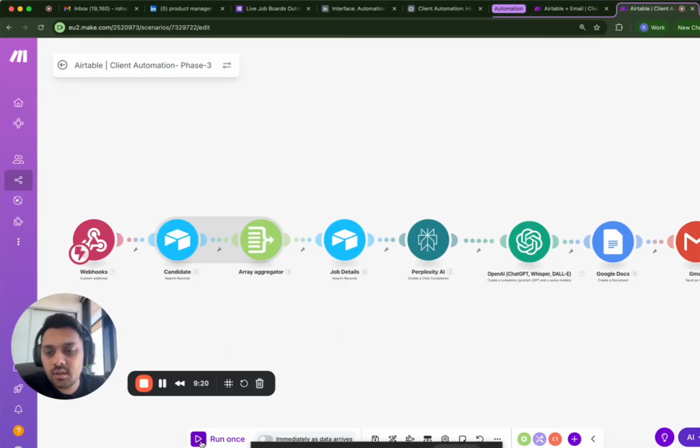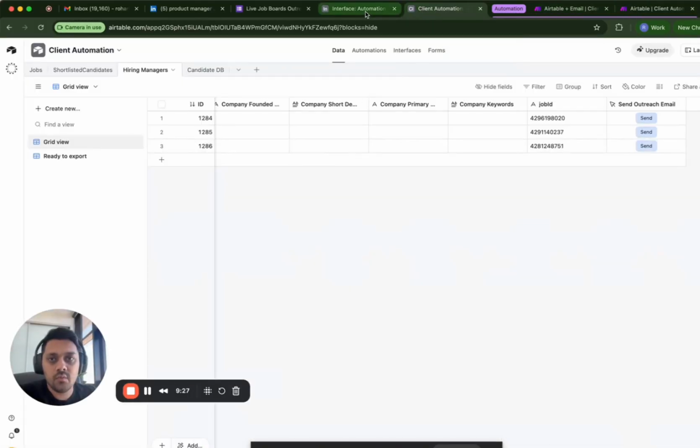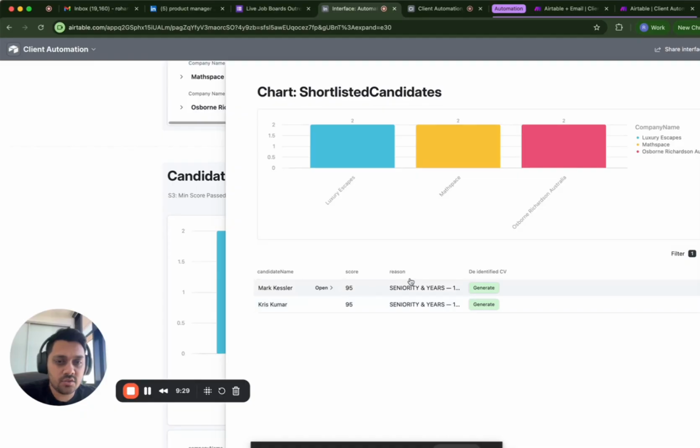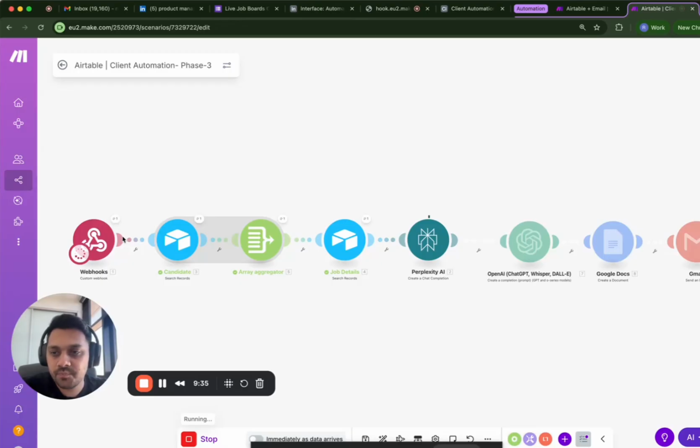I'll quickly activate this automation, which triggers our portfolio generation. Now we come back. So they wanted the details of Mark. I'll click generate. All right, it says accepted. Let's see what's happening in our backend. So it's taking the candidate. It's taken in the job research.